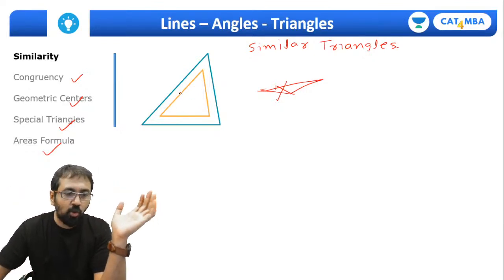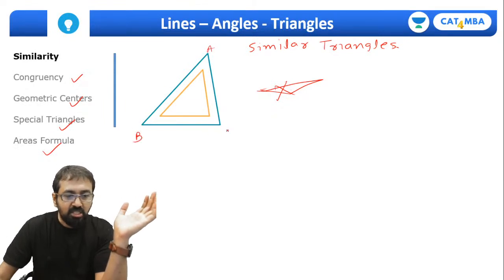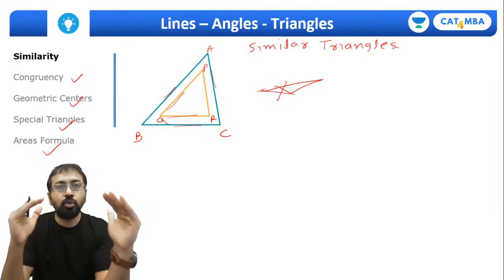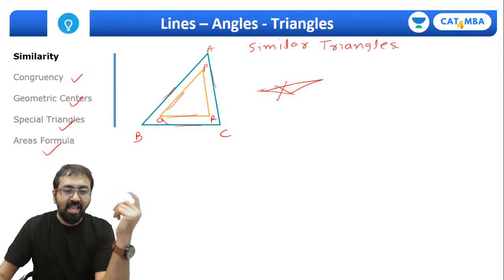So guys, it's possible only when you draw. Suppose you have taken this triangle ABC. Now you are creating another triangle PQR in such a way that this side PQ is parallel to AB, PR is parallel to AC, and QR is parallel to BC. Only then you can have an identical looking triangle, right? And if these two sides are parallel, let me extend it.